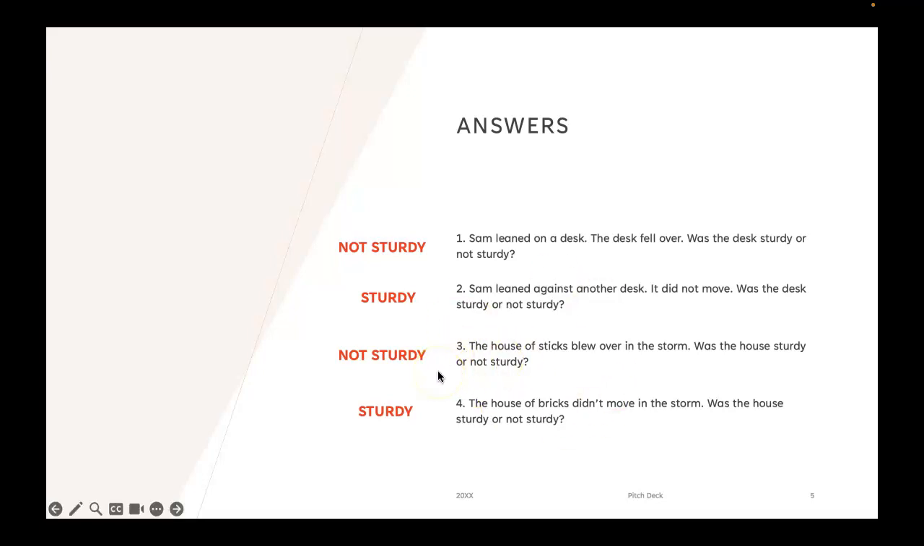Number 3. The house of sticks blew over in the storm. This means it is not sturdy because the house did not stay up during the storm. Number 4. The house of bricks did not move in the storm. This means that that house of bricks was sturdy. And that's the word sturdy.